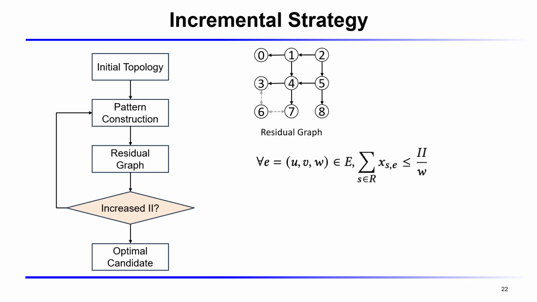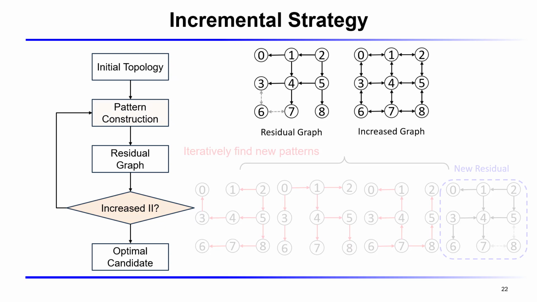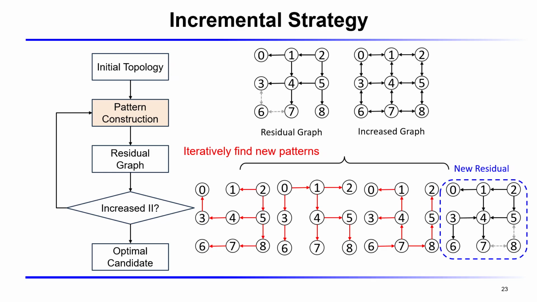As we add the patterns, we track the residual graph. When the remaining links can no longer absorb new patterns without raising the II, we instead allow the II to increase, shown here as the transition from a sparse residual graph to a denser increased graph. The initiation interval is increased. We go back to pattern construction and iteratively find new patterns to fill the additional capacity. As shown on the right, starting from the increased graph, we extract a sequence of new patterns, and the links that remain unused form the new residual graph highlighted in blue.